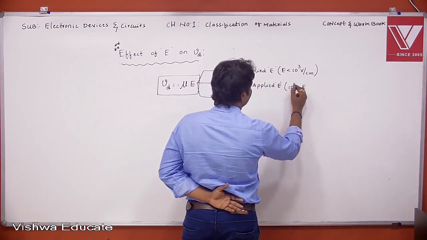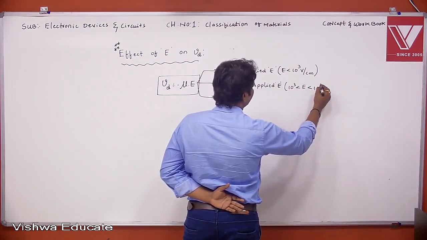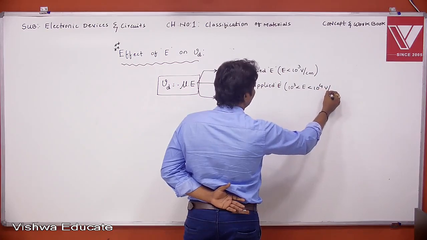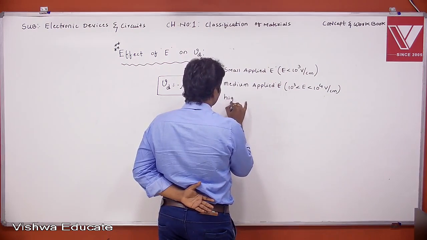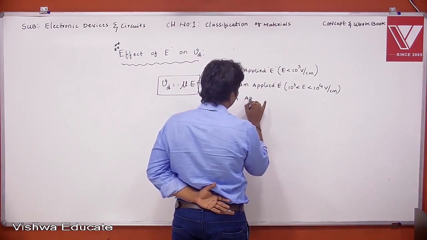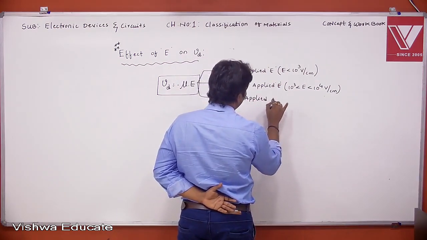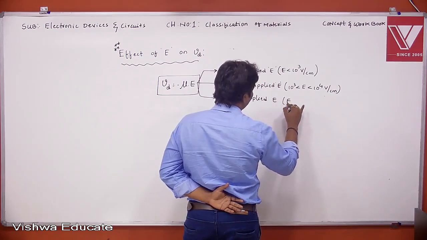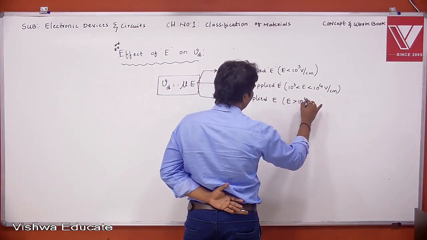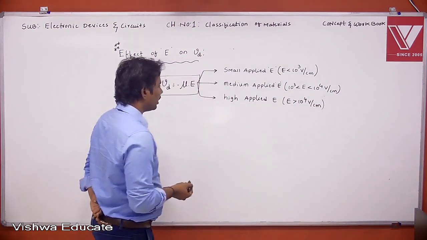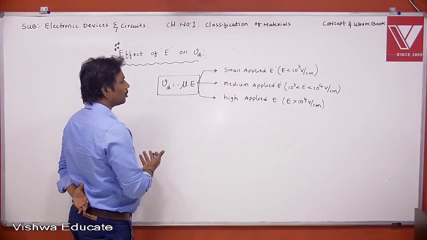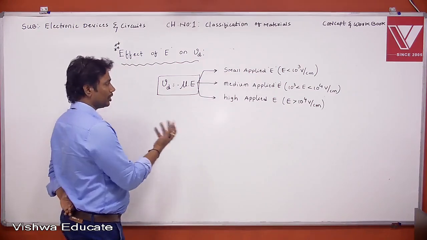The range is E value lies between 10 power 3 and 10 power 4 volt per centimeter. And the last one, high applied electric field, E greater than 10 power 4 volt per centimeter. Means when we apply different values of an electric field, what happens to the velocity? That we want to check, right?